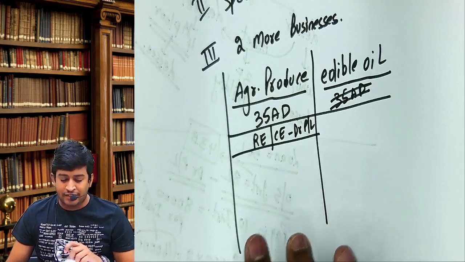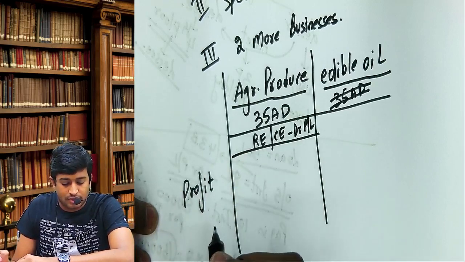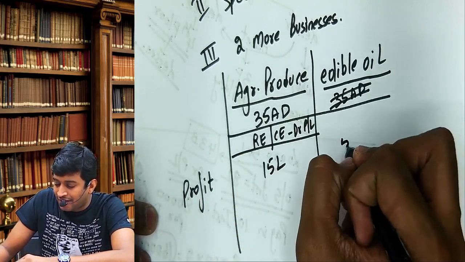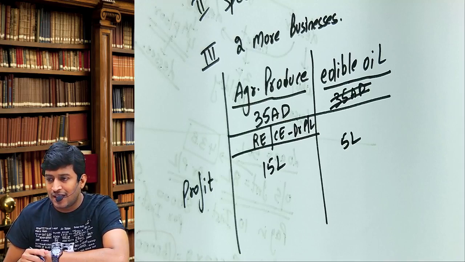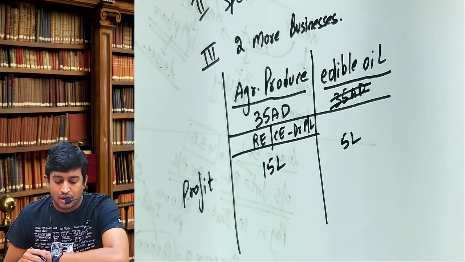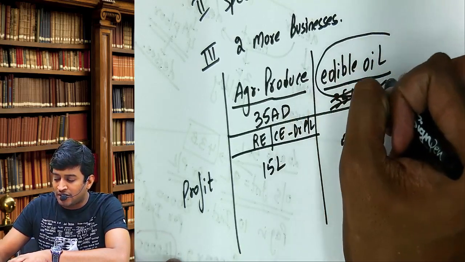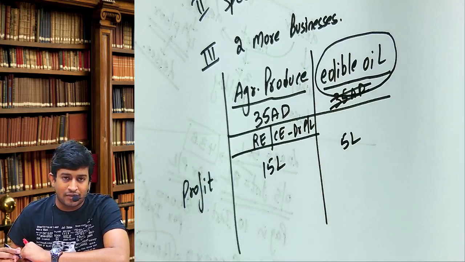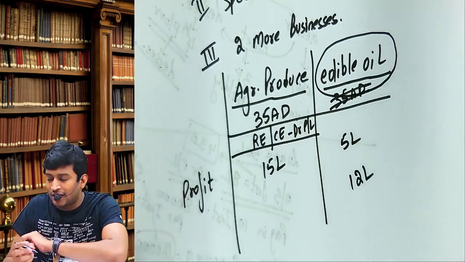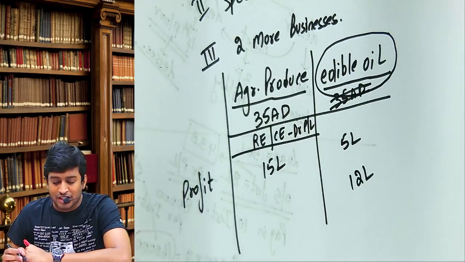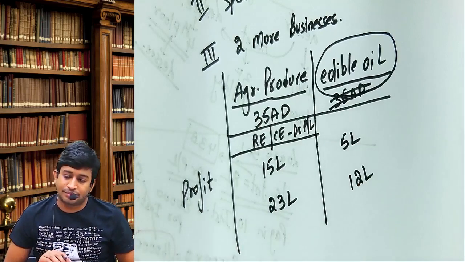Now listen. Now please read the information and tell me what is the profit from agricultural produce. 15 lakhs and 5 lakhs from edible oil. Confirm. 15 lakhs and 5 lakhs. Now tell me, whatever I am asking, what is the investment I made in edible oil business? 12 lakhs. Am I clear? What is the investment I made in agricultural produce business? 23. Am I clear? Now listen.